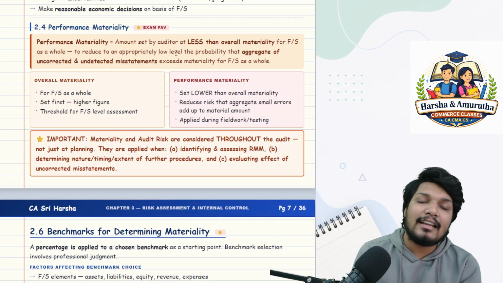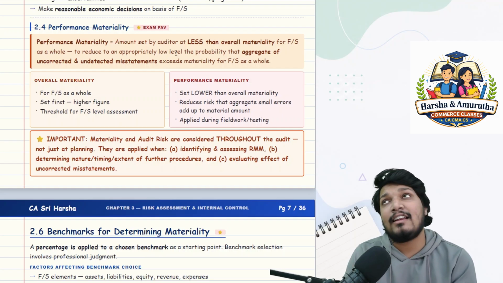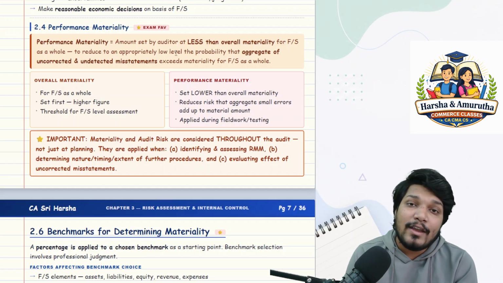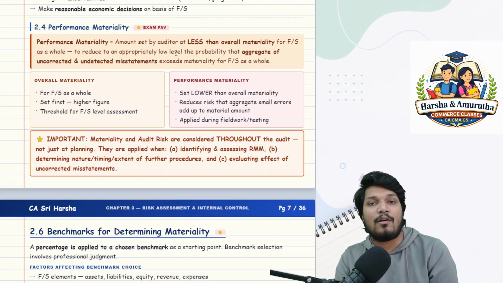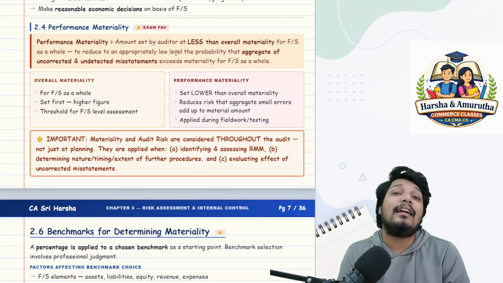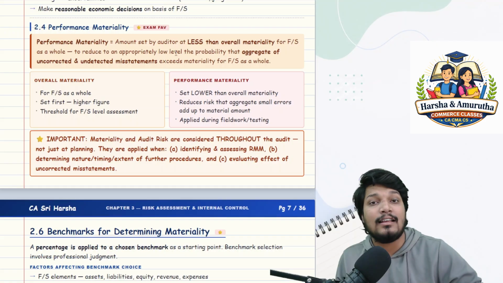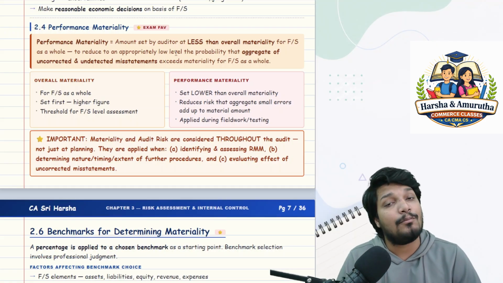Let's say materiality is 10 lakhs. What are you doing for performance materiality while calculating for a particular assertion? You are giving 7.5 lakhs. Sorry, at the overall financial statement level it is 10 lakhs, but at a particular line item you are saying it is 7.5 lakhs.